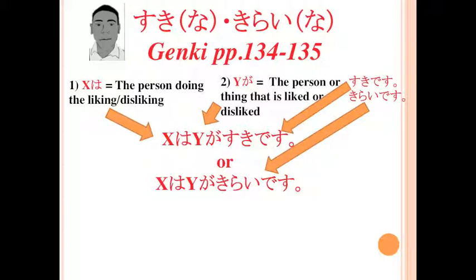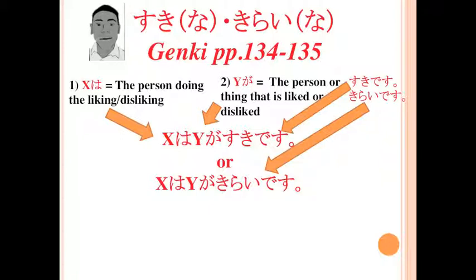Here, X is the person doing the liking or disliking. X is followed by the topic marker particle wa. And Y is the person or thing being liked or disliked. It is followed by the subject marker particle ga. It may be helpful if we note that in sentences such as this, the direct object is marked with the subject marker particle ga. In sum, this gives you a sentence that means X likes or dislikes Y.